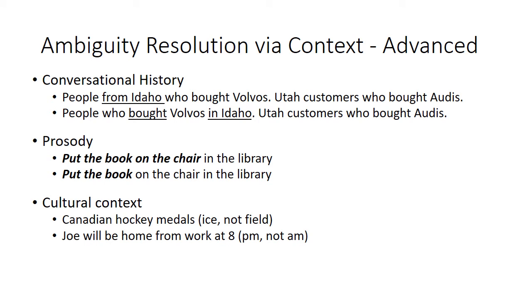There's also cultural context that can be used for disambiguation. If someone asked for Canadian hockey medals, you can probably guess that they meant ice hockey, not field hockey. Similarly, if I say that Joe will be home from work at 8, it's more likely that I meant PM, not AM.